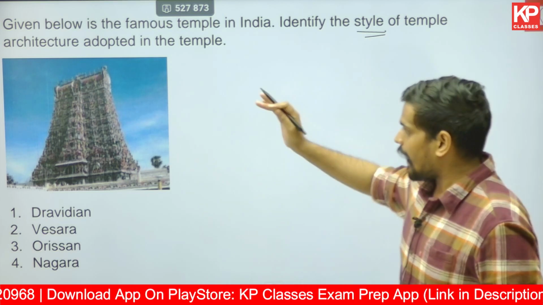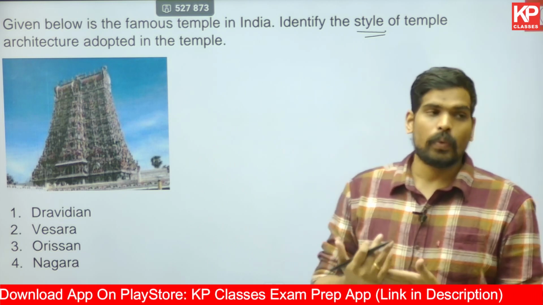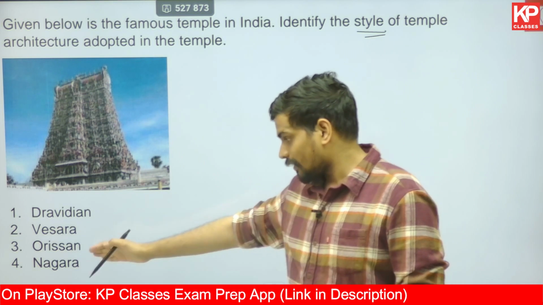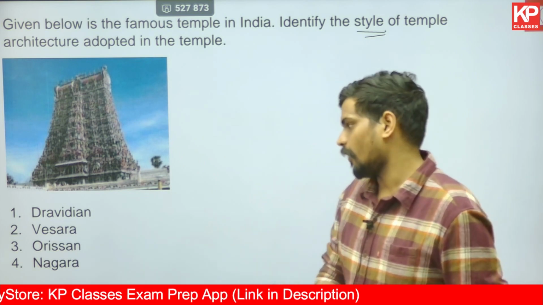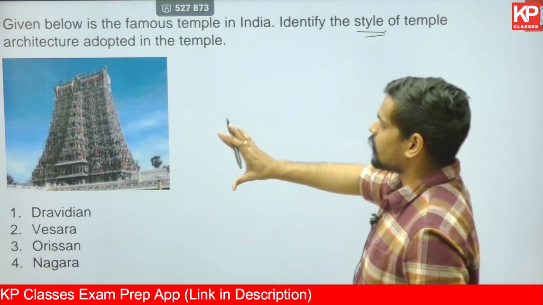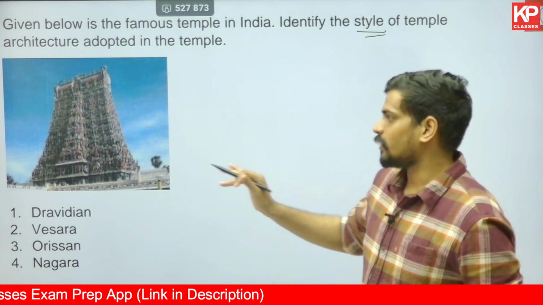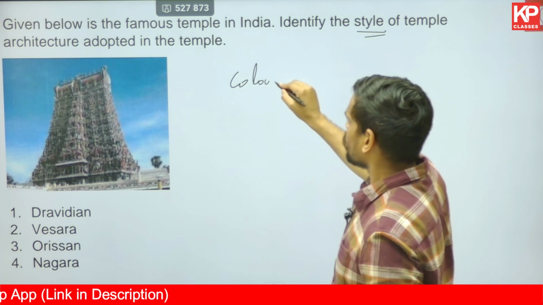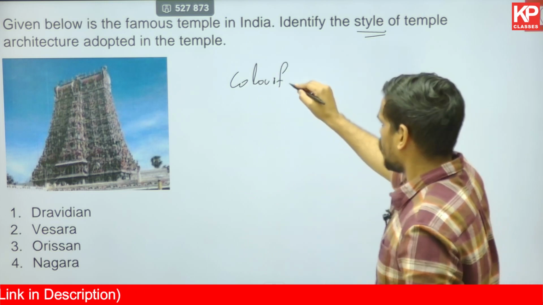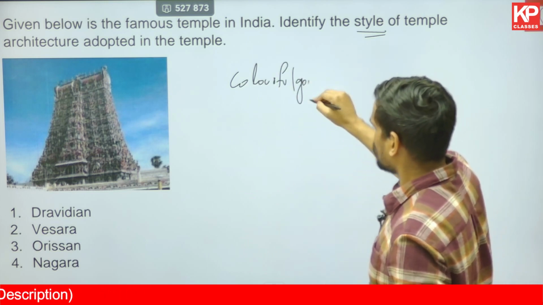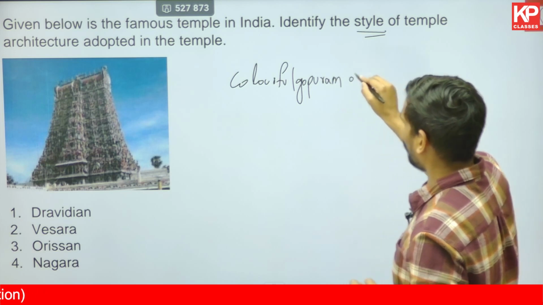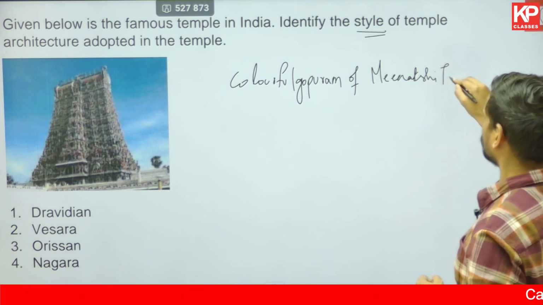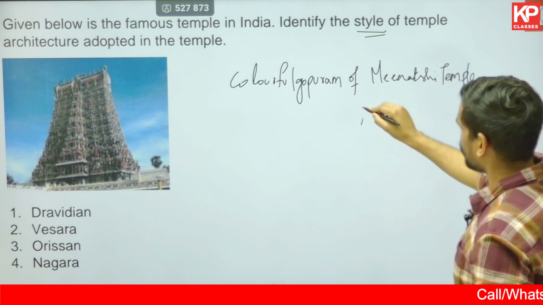In this question, they have given an image and they're asking which style it comes under. The options include Dravidian, Vesara, Odisha, that is Kalingan style, and Nagara style of temple architecture. The correct answer: if you have identified, this is the colorful gopuram of the Meenakshi Amman temple located in Madurai.